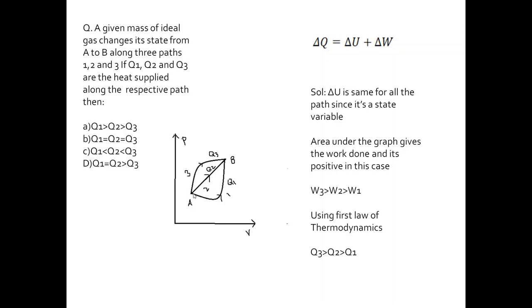As you can see, along path 1 the work done is the least, then along path 2, then the largest amount of work is done along path 3. That's why we get the relation W3 is greater than W2 is greater than W1, and since delta U is a state function, it's the same for all three paths. Therefore, from the first law of thermodynamics, we get that Q3 is greater than Q2 is greater than Q1. So option C is the answer.